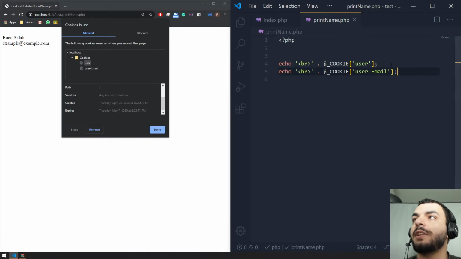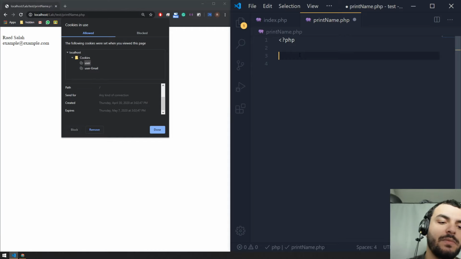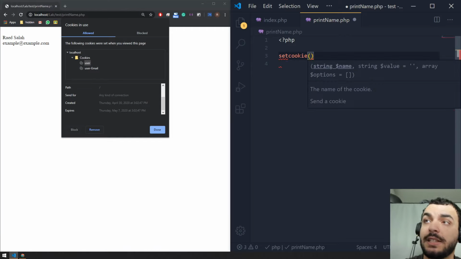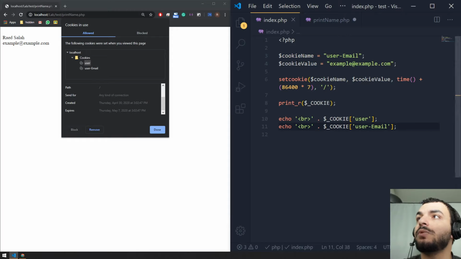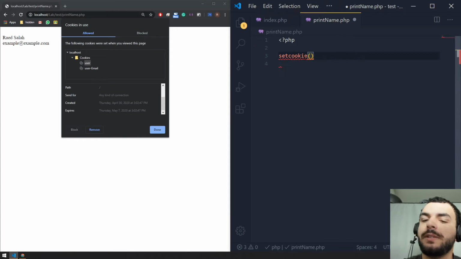Let me just try to use this function over here. Then we're going to use the same exact thing, set cookie, and then select, which is, what do we have over here? User, right? Yes. Then we're going to say select user, and be aware, it's case sensitive. There isn't going to be any value.